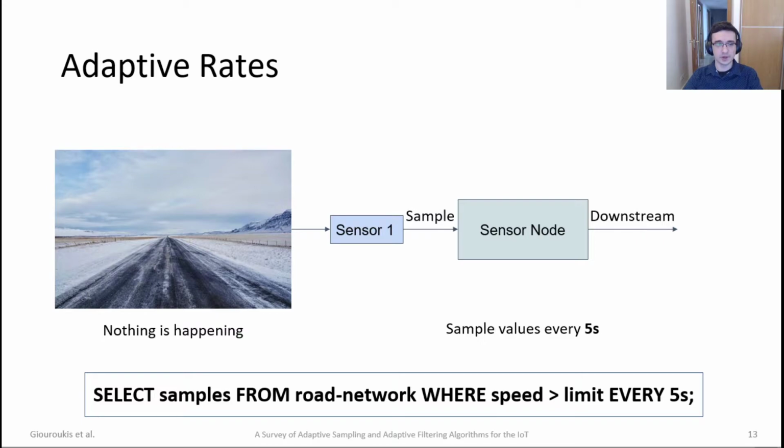Let's begin with the adaptive rates. A user issues a query where we want samples or pictures taken from the road network where the speed limit is actually violated, but I want the system to do this every 5 seconds.